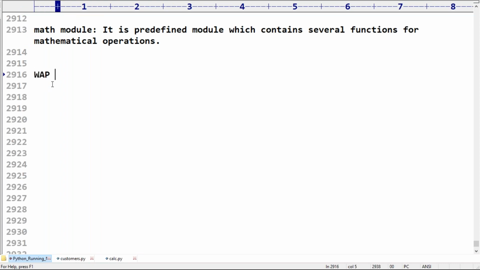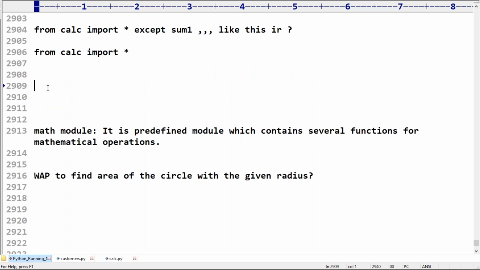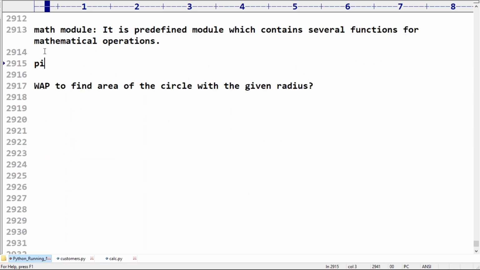Just observe, to find the area of the circle with the given radius. Here, you did not provide any arguments for pi. Pi is the name of the variable. Pi value is 3.14. It is just the name of the variable.